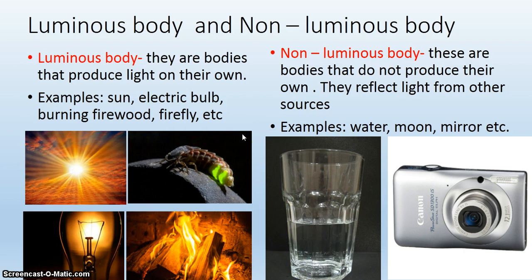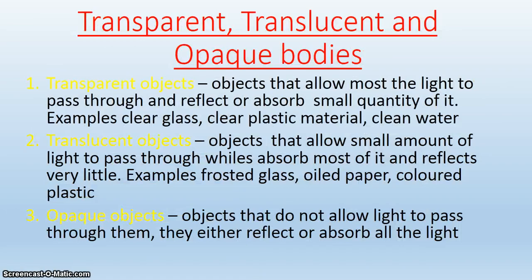In contrast to this, we have non-luminous bodies, which are bodies that do not produce light on their own. You may see them because they reflect light from other sources. Water or a glass of water, camera. In fact, most objects are non-luminous. They do not produce light on their own. Then we have what we call transparent, translucent, and opaque bodies.